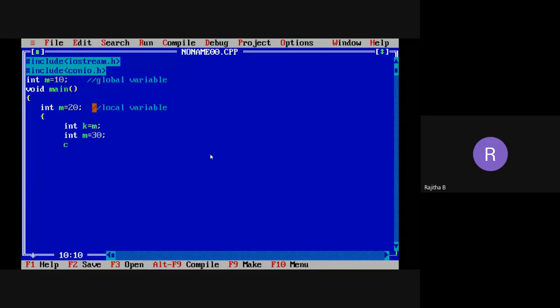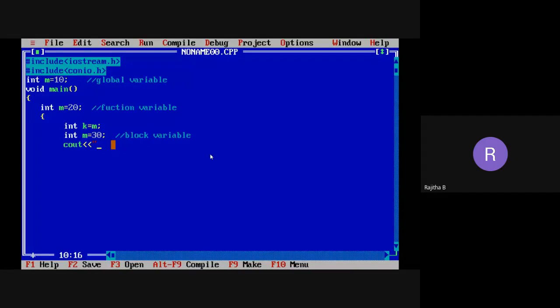Now, I want to print the values. So this m is a block variable. Now this is the block variable or local variable, and this is the function variable. I think it is a function variable. Why? Because it is a main function variable. Now I want to print the values out.